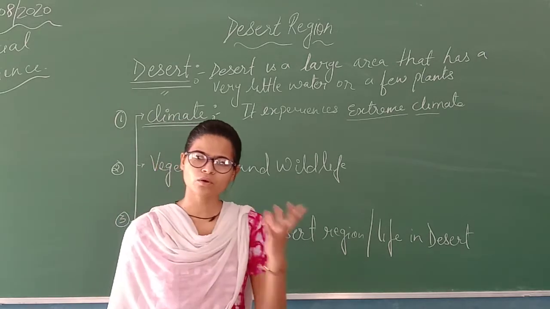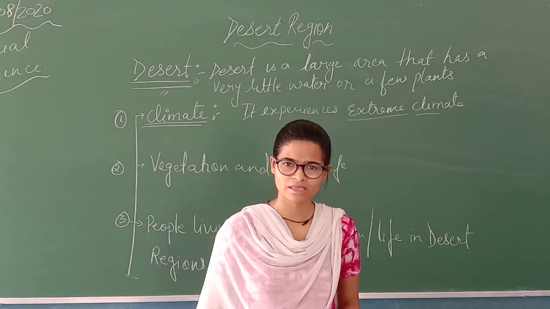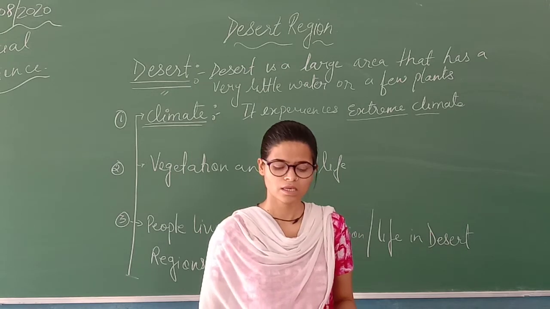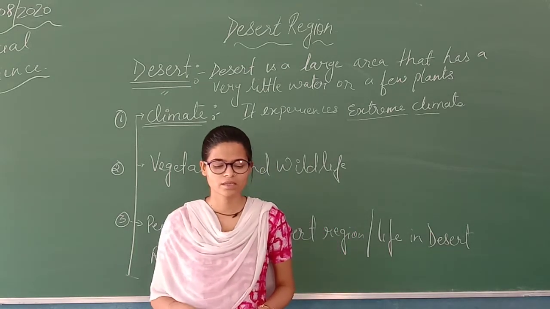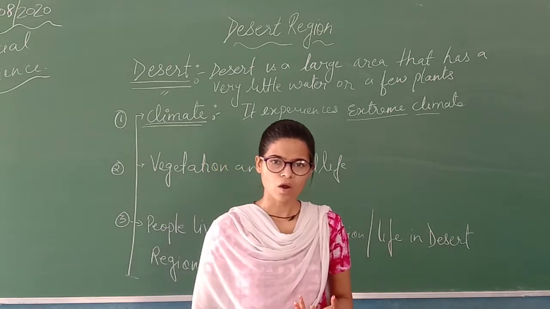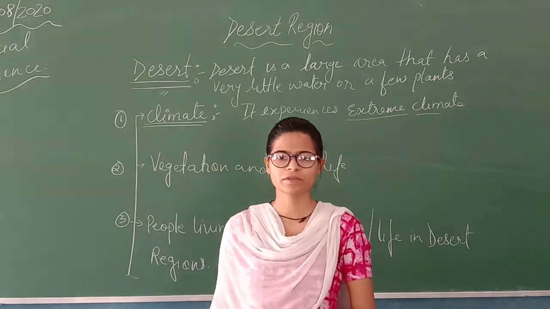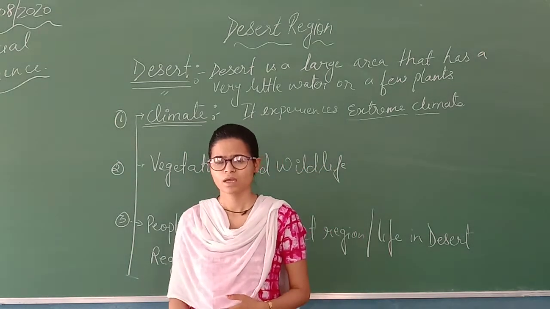No, it is all over the world where the deserts are. You can say the Sahara desert, the Kalahari desert, the Patagonia desert. All these deserts experience the same climate, extreme climate.